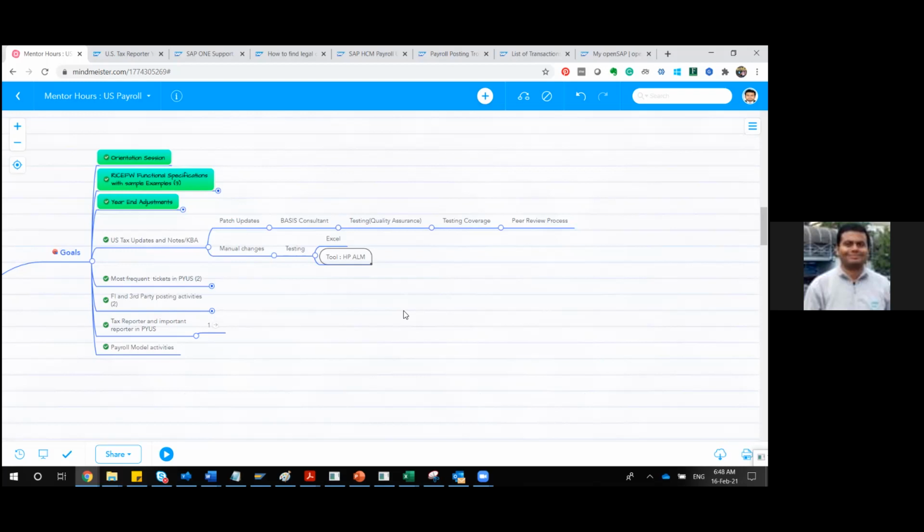Whenever I was working 8 years, 10 years back, I was using HPALM. At that point of time, it was on premise, so I had to install that and everything. But at present, it is web based, it's cloud based. The only thing is, as soon as you get credentials for the HPALM tool, you'll be logging into that, and it is very intuitive and easy to follow.